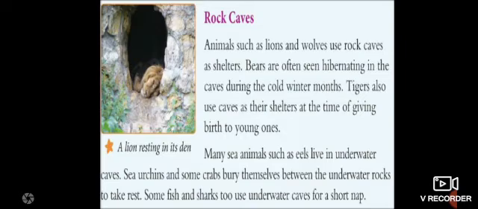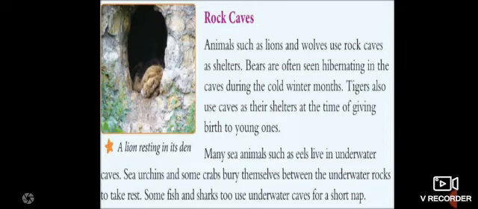Tigers use caves as their shelters at the time of giving birth to their young ones. So, when these tigers use those caves, they make them a shelter while giving birth to their young ones. In the picture you can see a tiger resting in its cave. Simply we will call it a den, a lion's den.